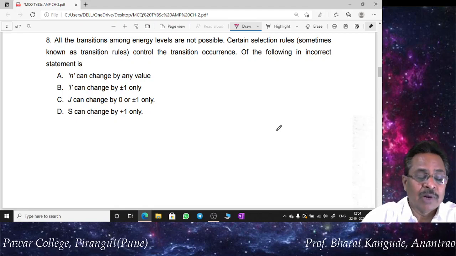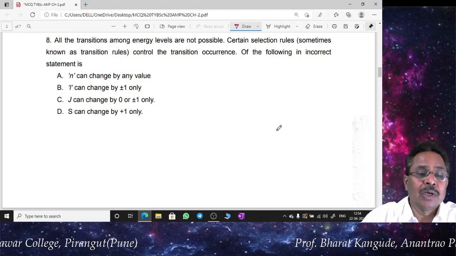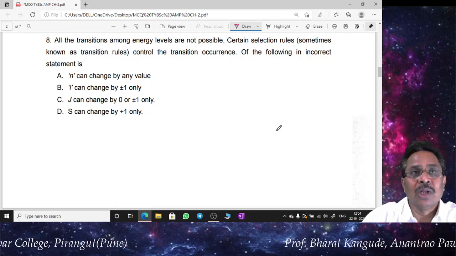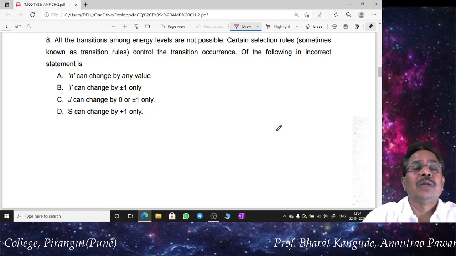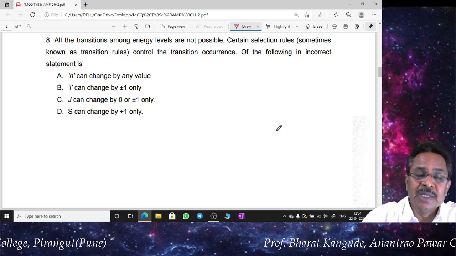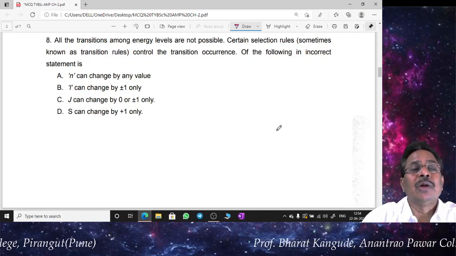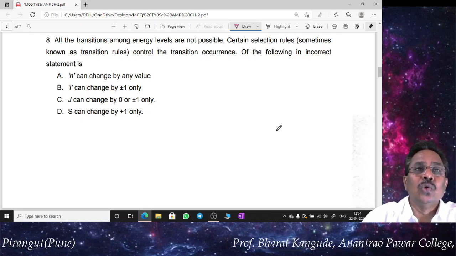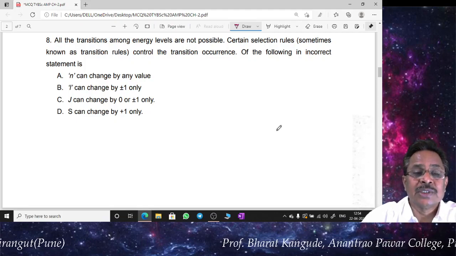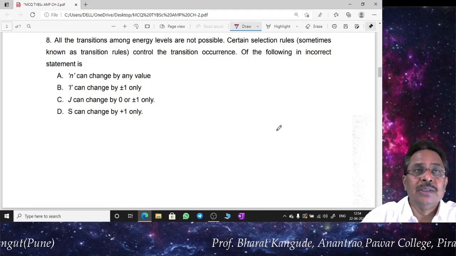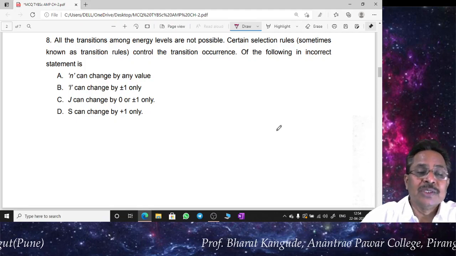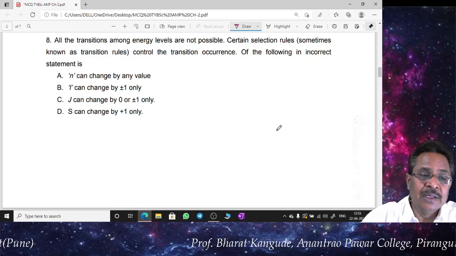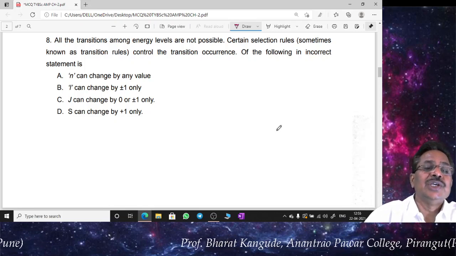For every quantum number, like the principal quantum number, orbital quantum number, total angular momentum quantum number, and spin angular momentum quantum number, there are certain selection rules, and we just have to remember what these rules are. So out of these options A, B, C and D, the first option is n can change by any value.